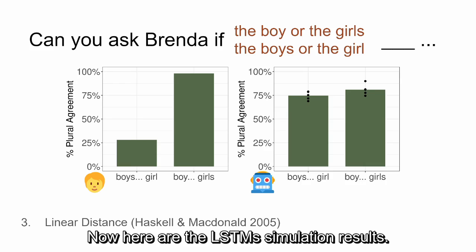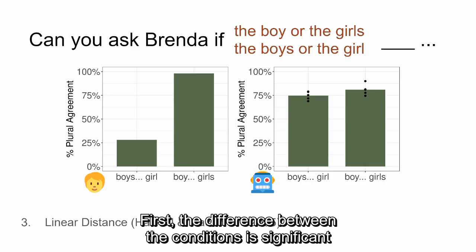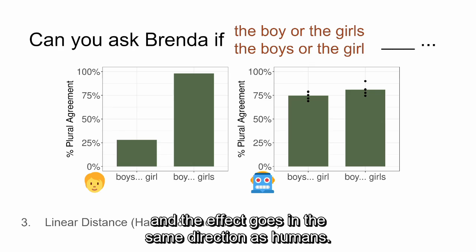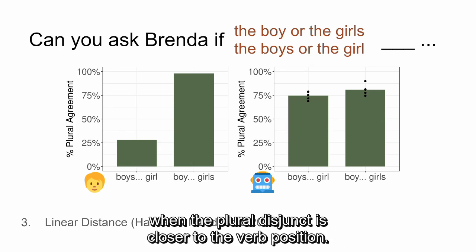Now here are the LSTM simulation results. There are two things I'd like to mention here. First, the difference between the conditions is significant, and the effect goes in the same direction as humans. The rate of plural agreement is higher when the plural disjunct is closer to the verb position.